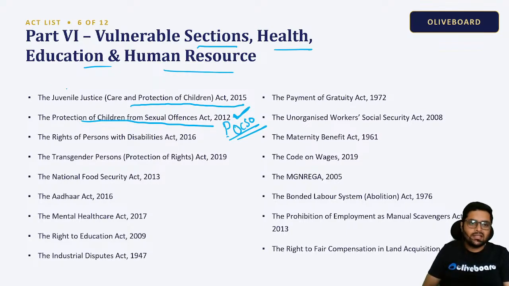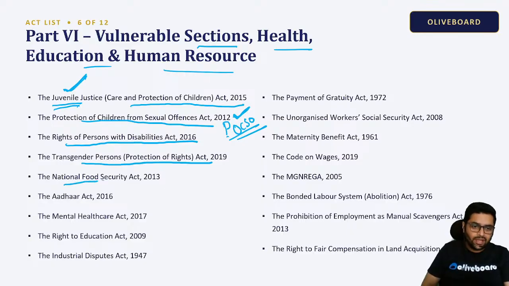Okay. Juvenile justice. So this declares who is a juvenile. If a child commits a crime, they are tried under this. Okay. The Rights of Persons with Disabilities Act. Transgender Persons Protection of Rights Act. National Food Security Act. Aadhaar Act is also there.